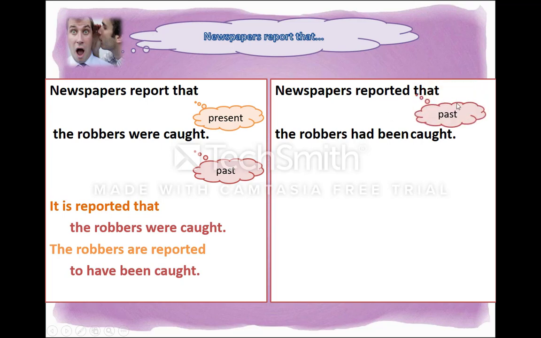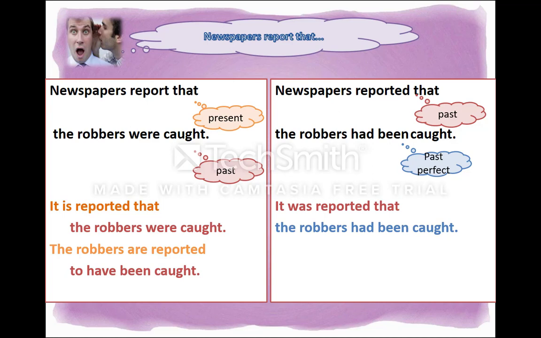Newspapers reported that, past sentence, the robbers had been caught, past perfect, but this is passive past perfect. So it was reported that the robbers had been caught. The other alternative here is, you have to be careful. The robbers were reported to have been caught, right? Because this is passive.